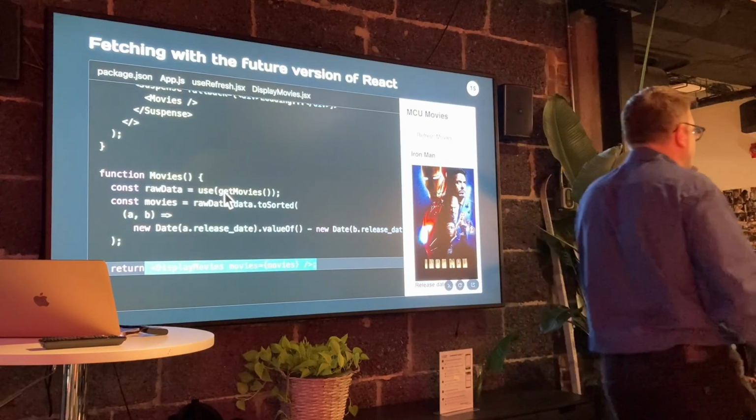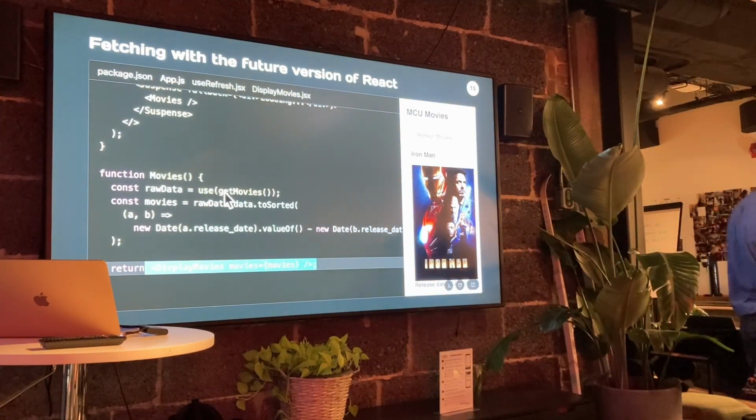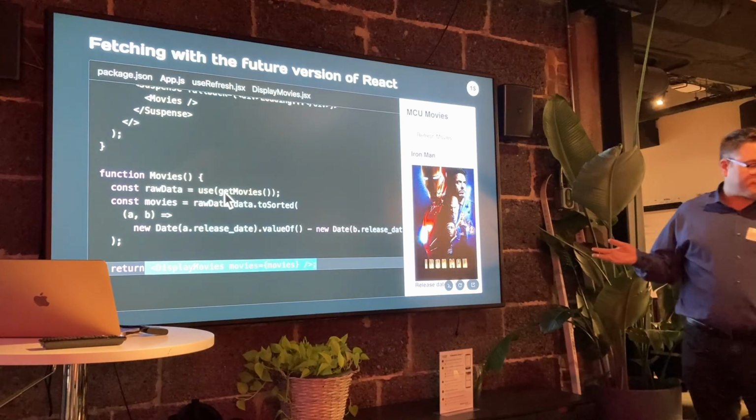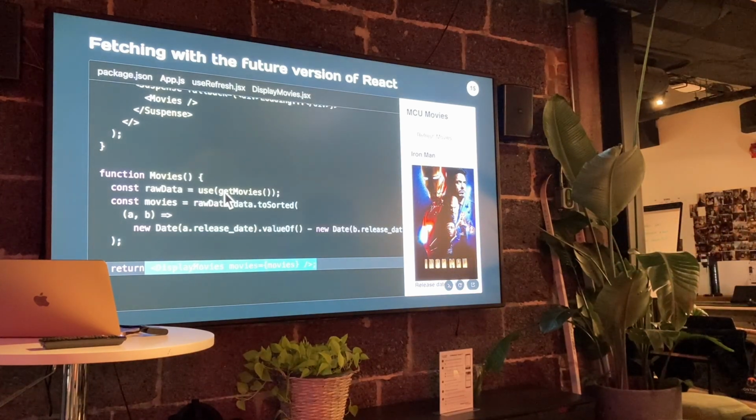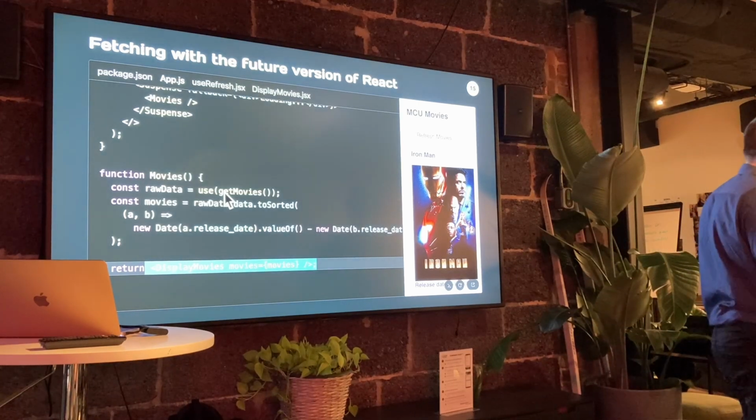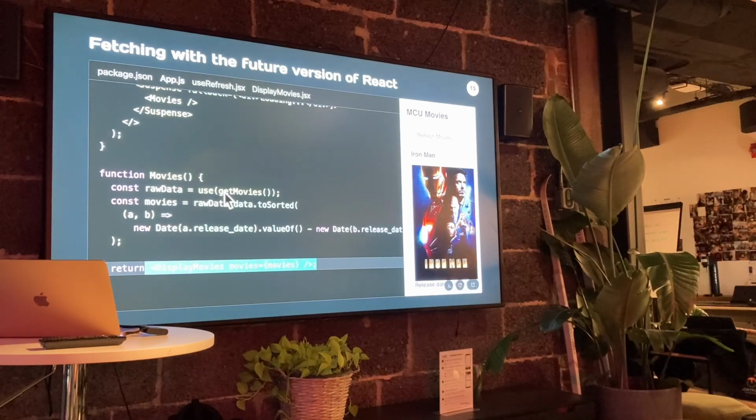Question. What does it hide though? What does use hide? Because I feel like it's hiding something. Yes, it's hiding something. Is it like a useEffect? I'm happy that I'm not in a React team because they have to manage it. So this is what we call the joy of open source. You can go on the open source website of React and look at exactly how this has been built. I don't know all the innards. I know it's still being worked on, so there are probably a few changes still coming, but it's mostly done because React 19 is going to be released on May 15th. There we go. Thank you, Agadi.